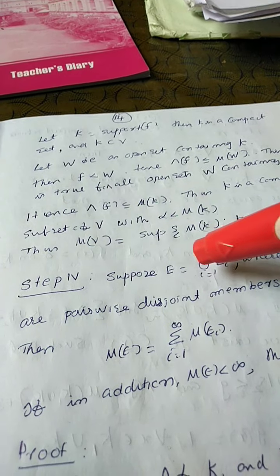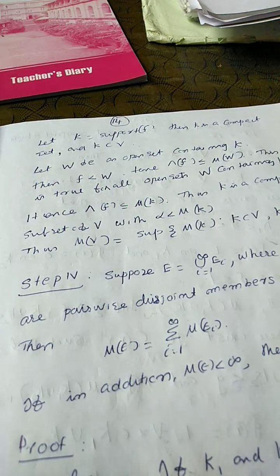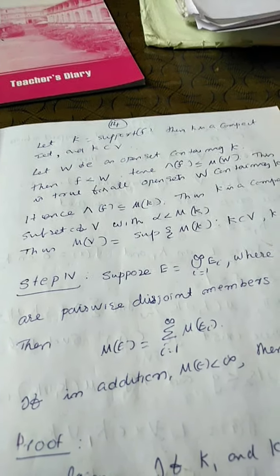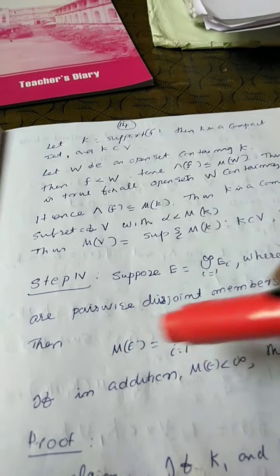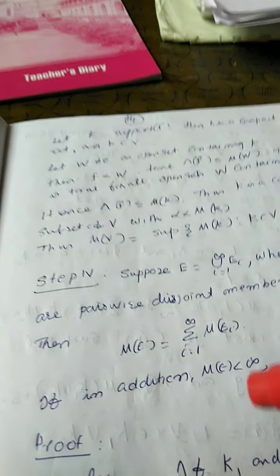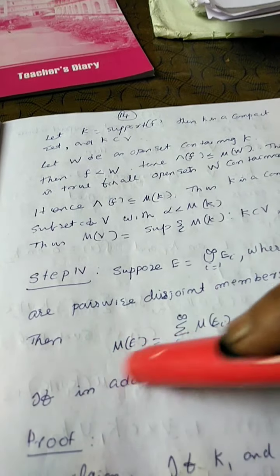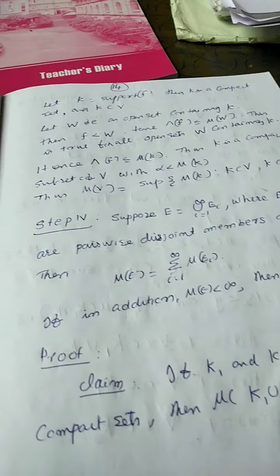If E1, E2, etc. are members in M_F which are pairwise disjoint and E is the union of them, then mu of E is equal to the sum of mu of E_i. If in addition mu of E is finite, then that union also belongs to M_F.